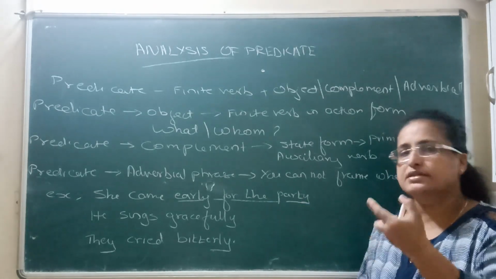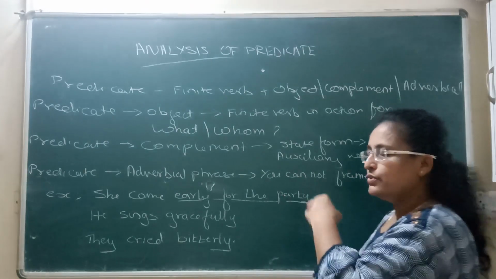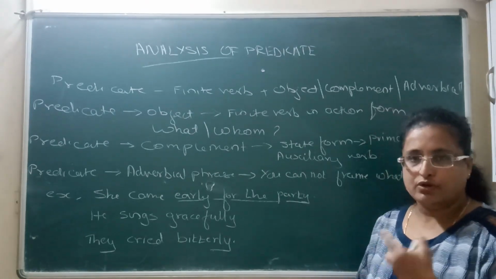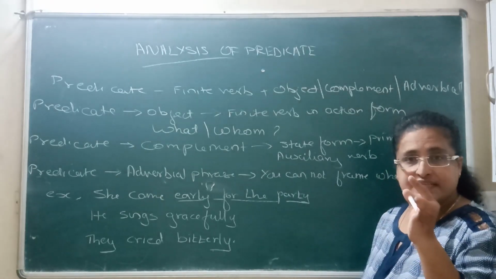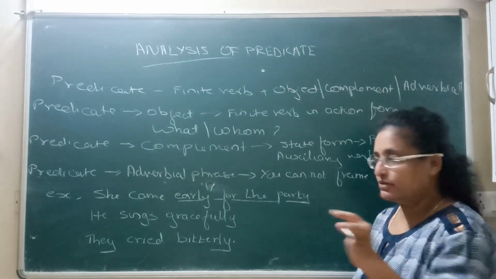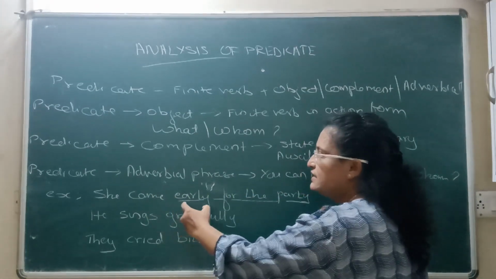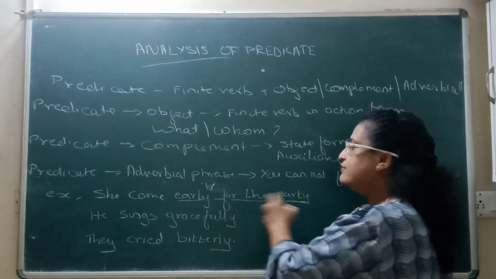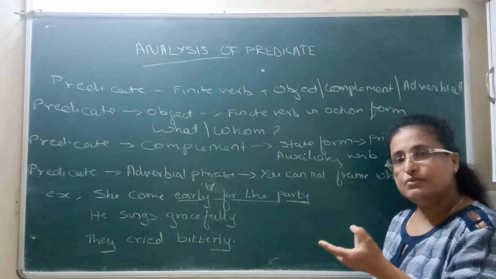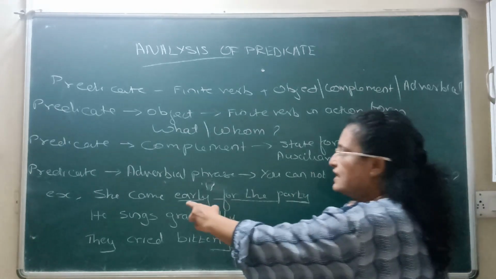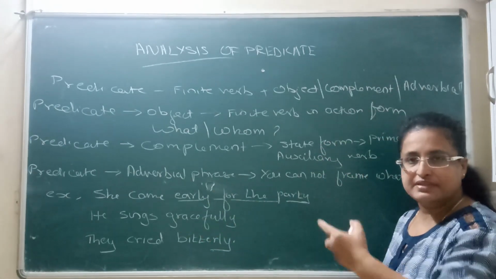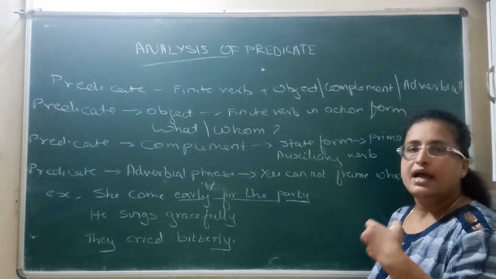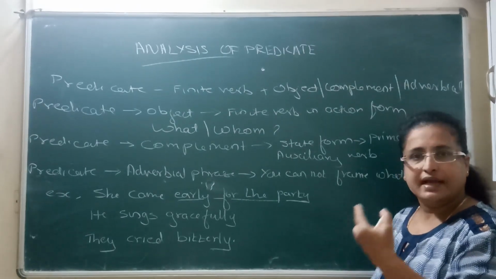So the third case is it can only be a phrase. Now how can you tell, the grammatical way or the conceptual way? When did she come? Here you are able to frame the question. When did she come? The answer is she came early for the party. So early for the party is answering that question, when. Alright, so this is an adverbial phrase. Understood the differentiation, how you can differentiate between an object, a complement and a phrase.